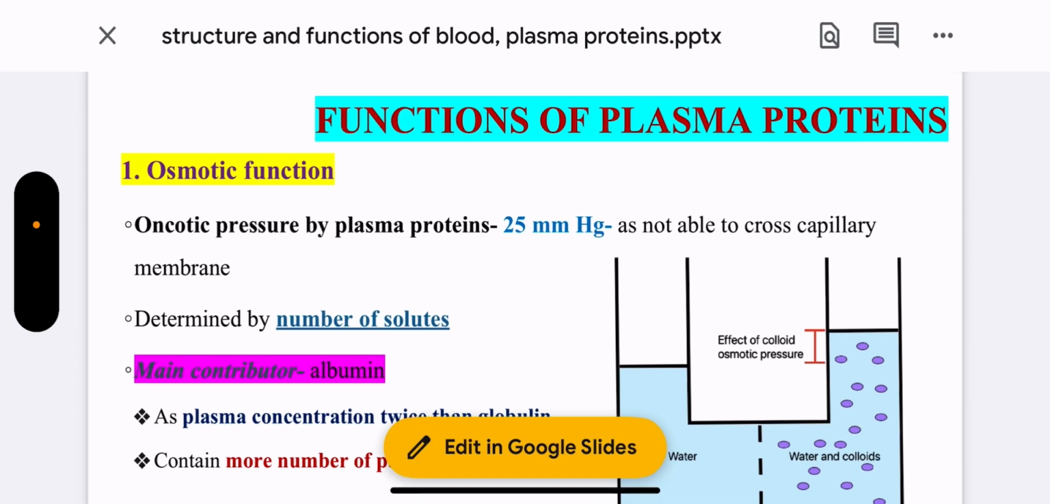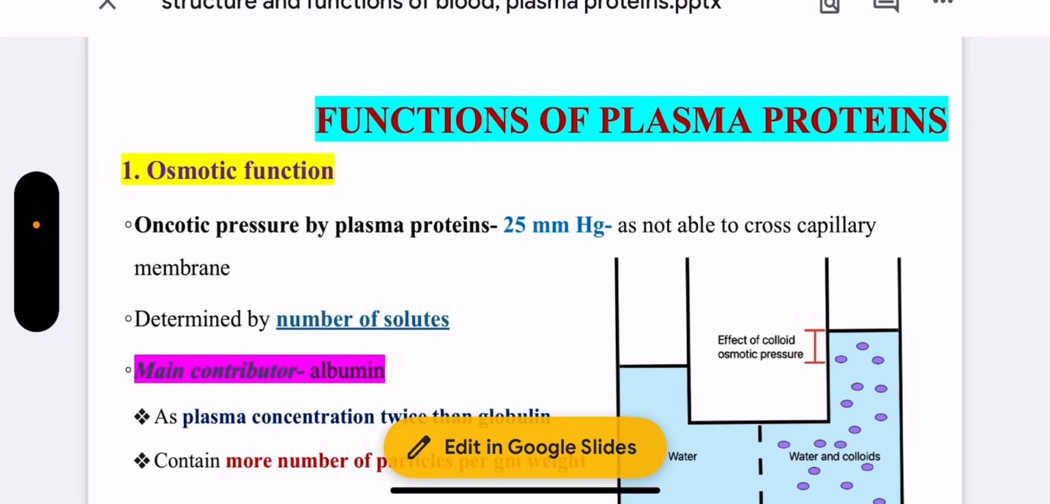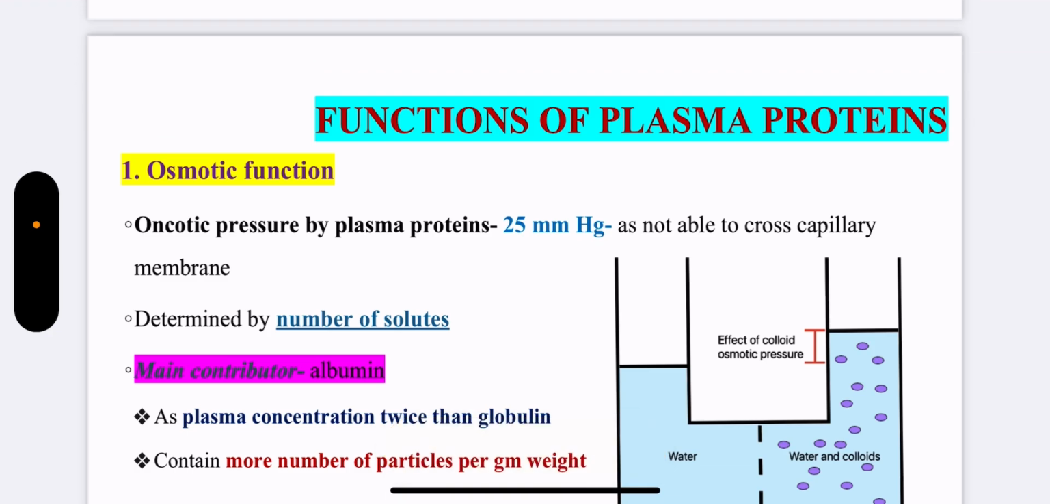Now about the functions of plasma proteins. First function is maintenance of osmotic balance. Main contributor towards this function is albumin. Plasma proteins exert an oncotic pressure of around 25 mm of Hg across the capillary membrane because they are unable to cross the capillary membrane. And the number of solutes in the solution determines the oncotic pressure. Now why is albumin considered the main contributor?